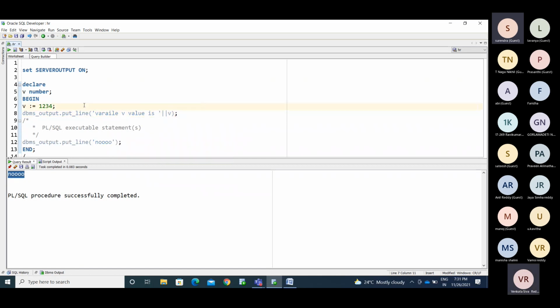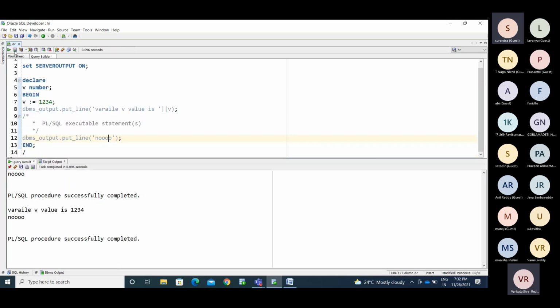So I'm saying this is a hard-coded value. This is a string I am passing here. Whatever you pass in single quotes acts like a string. And you are concatenating it with this v variable. Now I am printing this. Now, variable v value is 1234. Okay, variable value is 1234. You are getting the data like that.